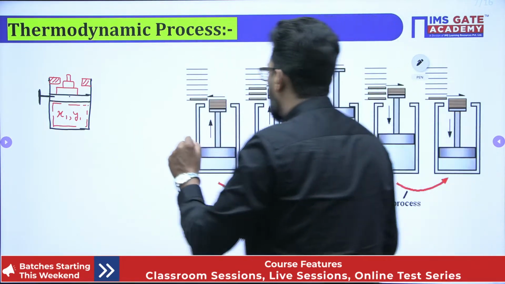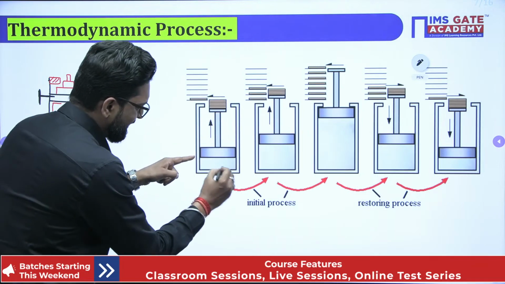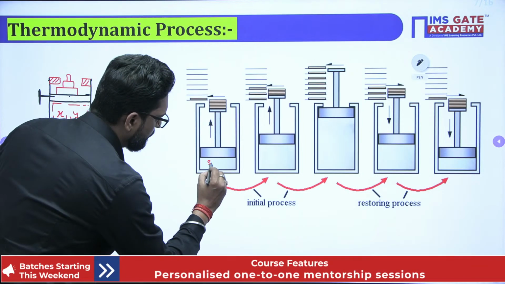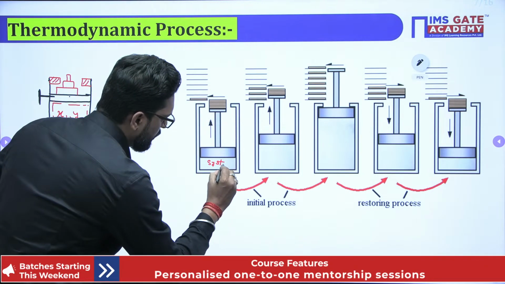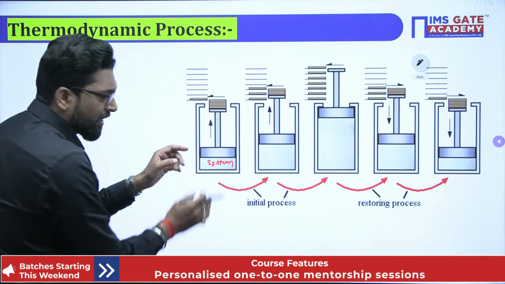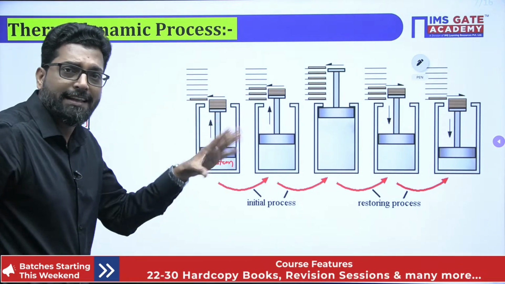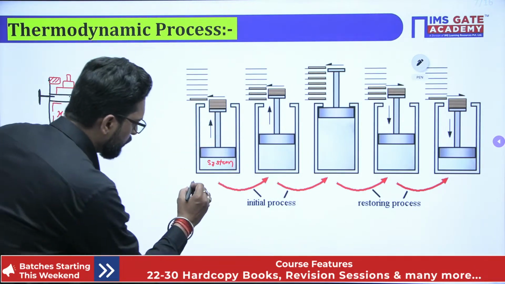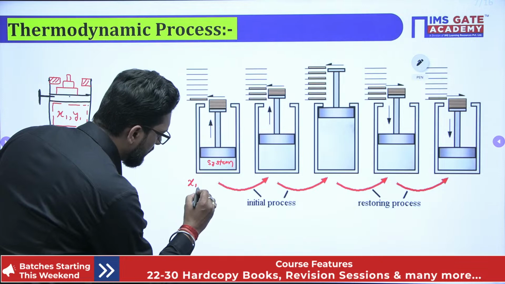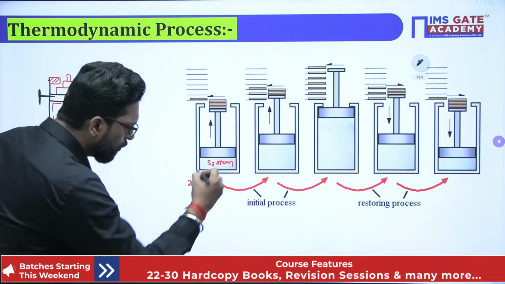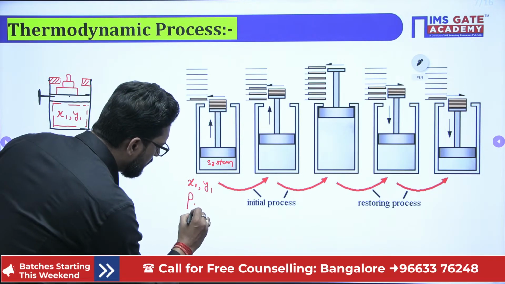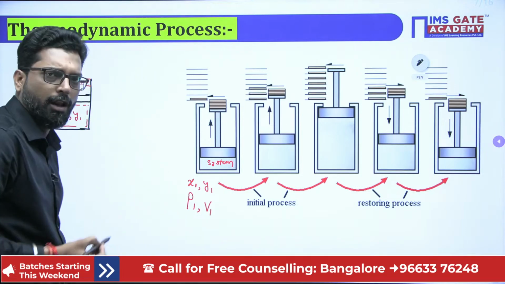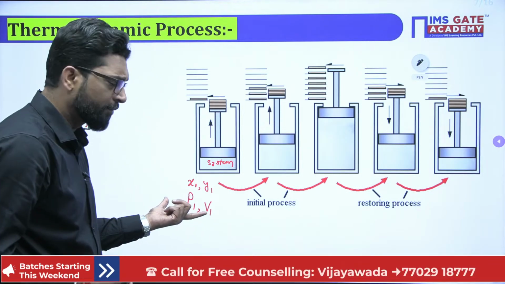So when there is a piston and this is a cylinder and this is our system, at this position we can easily define the property of the system. Let's suppose at this point the property is x1 and y1. You may call that P1 or V1, no problem. This is the state property. This is the property of the system.